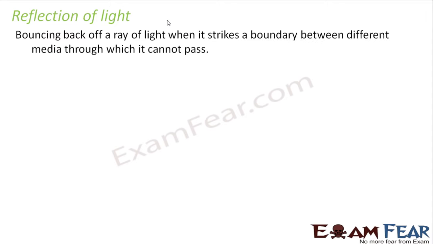Not a very new term for all of you, I guess, because you have been studying this since your class 6th or 7th. So everybody knows what reflection of light is. It is basically bouncing back of a ray of light when it strikes a boundary. So these are the key terms here. Bouncing back of a ray when it strikes a boundary between media through which it cannot pass.